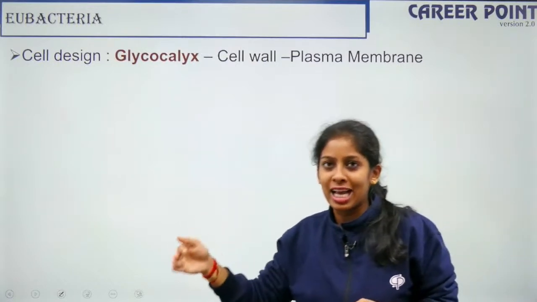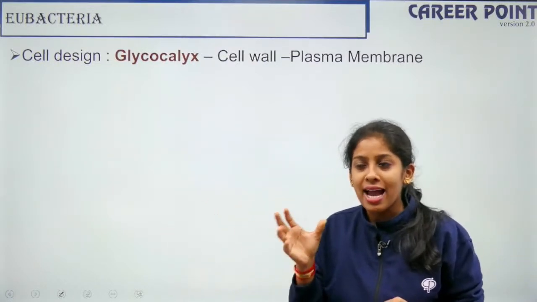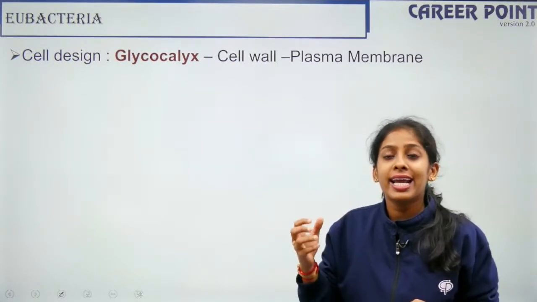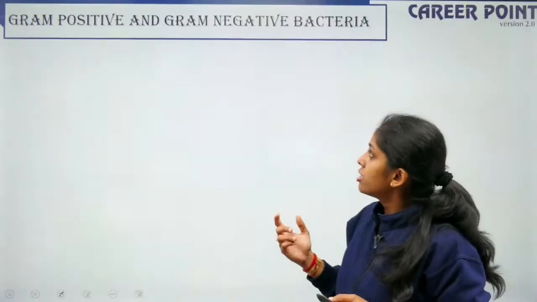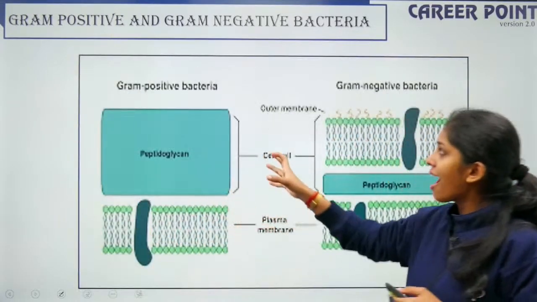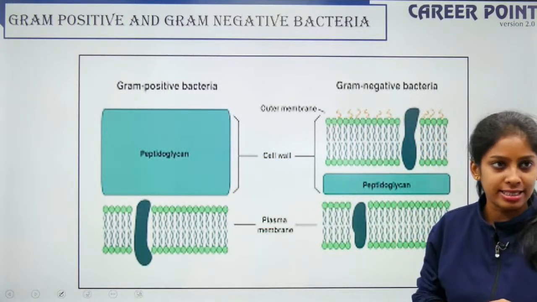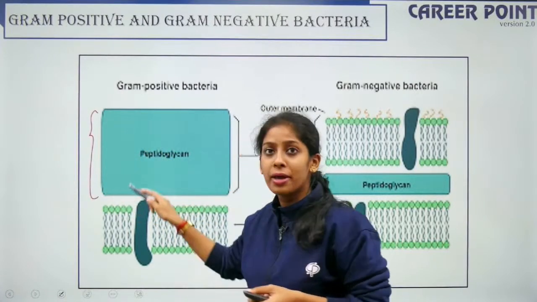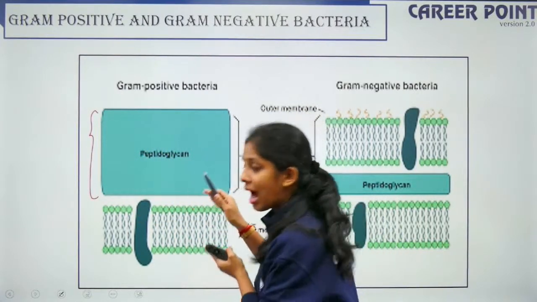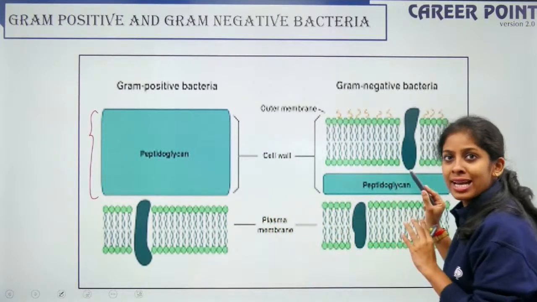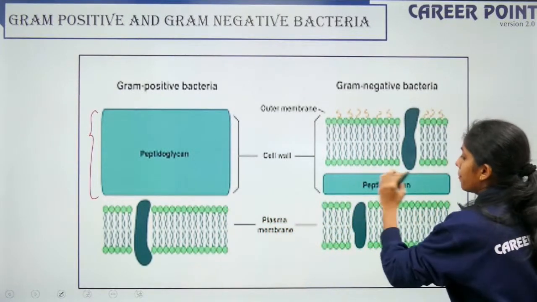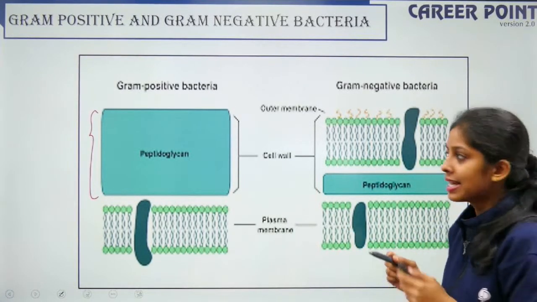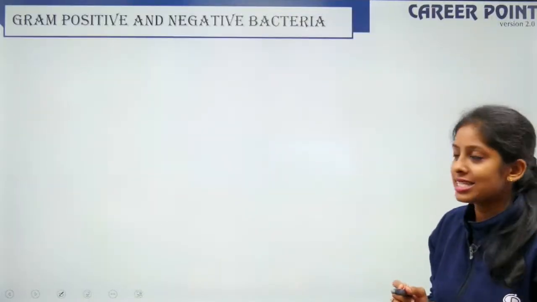Okay, so this glycocalyx can be very tightly packed. It is a capsule. It can be like a sheet that is called a slime layer. It can take various forms, right? So now, depending on the cell wall, you can have gram-positive and gram-negative bacteria. Gram-positive bacteria, as you can see, have a big peptidoglycan layer, then the phospholipid bilayer. But in gram-negative bacteria, the peptidoglycan layer is sandwiched between the two phospholipid bilayers. Okay, so that is the main difference.